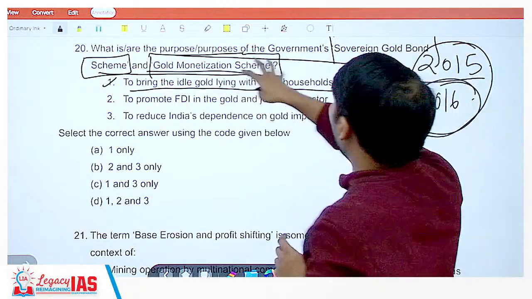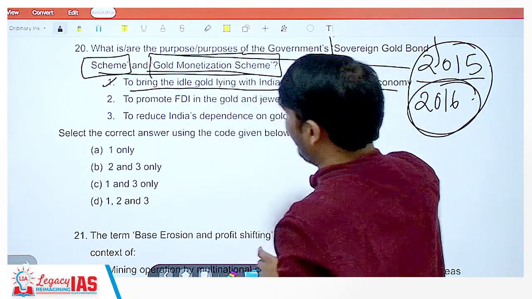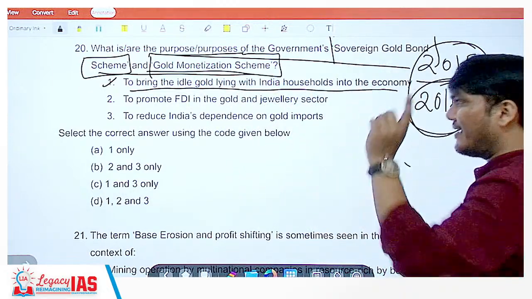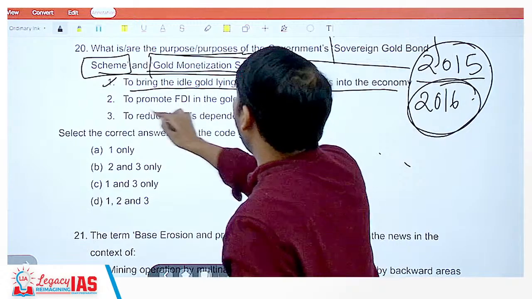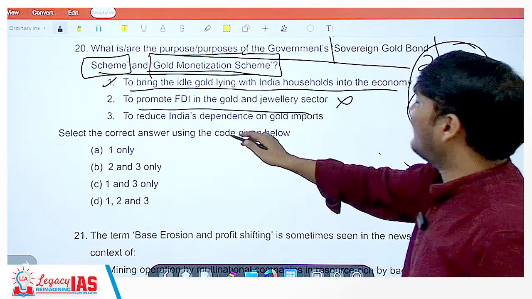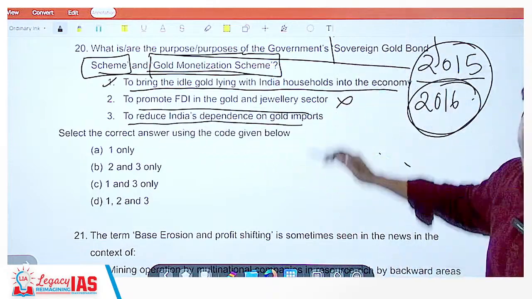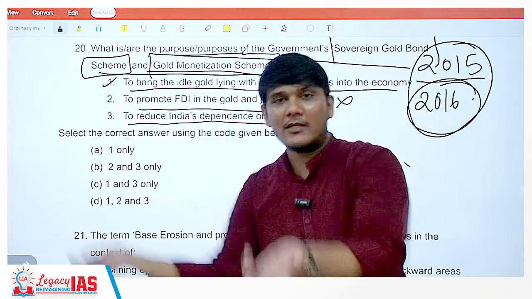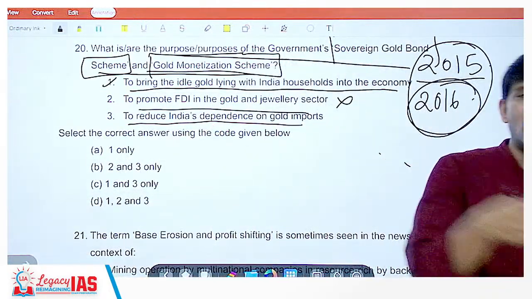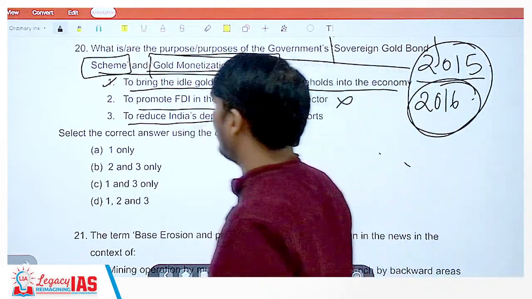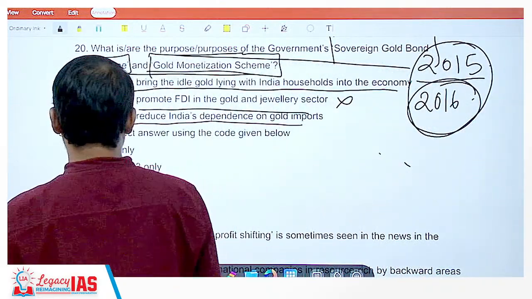So what was the purpose they have asked? To bring the idle gold lying with Indian households into the economy? Yes. To promote FDI in the gold and jewelry sector? No. To reduce India's dependence on gold imports? Yes. When your gold comes into the market, it becomes available for others as well. Instead of lying at home, you can earn some money with it, and we would reduce the imports. So 1 is correct, 3 is correct.